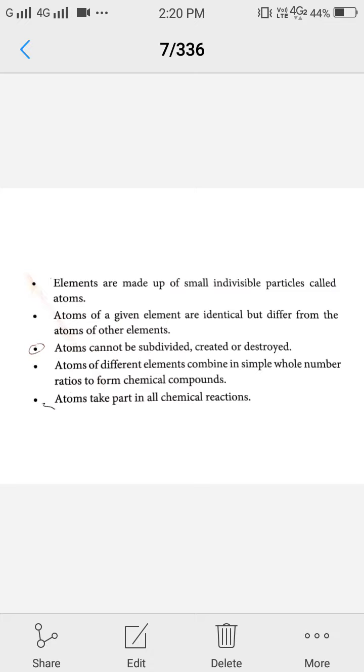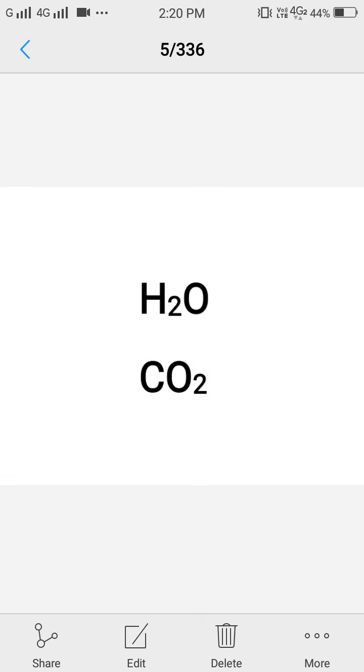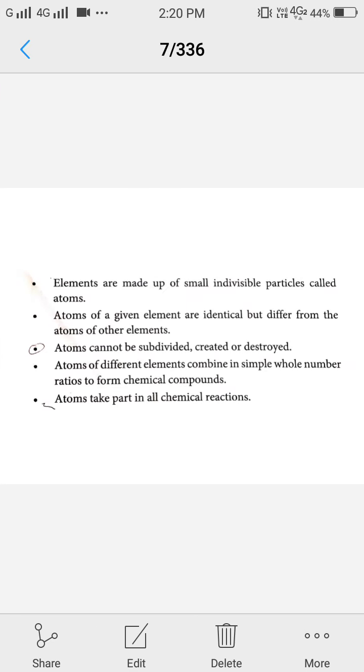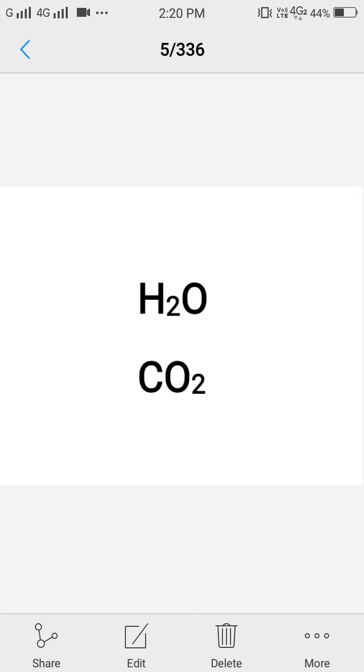The next point is atoms of different elements combine in simple whole number ratio to form chemical compounds. In this you can observe H2O and CO2. Atoms are combined in their simple form or simple ratio. Atoms take part in all chemical reactions. These were the points given by Dalton.